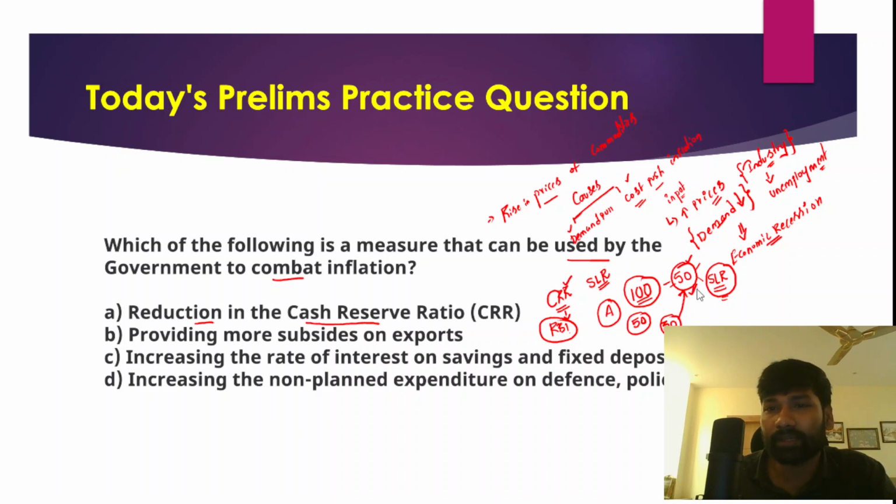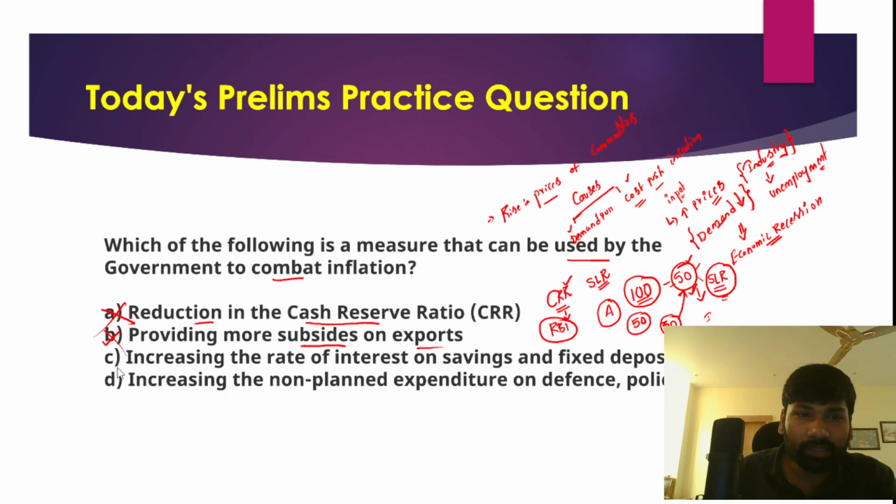So if bank gives more loans, that again increases the circulation of money in the economy, and that will not combat the inflation at all. So therefore this is an incorrect statement. And the second statement, providing more subsidies on exports, would also be an incorrect option, because providing more subsidies on exports would also increase money circulation in the economy. So therefore this is not an effective method to control inflation.